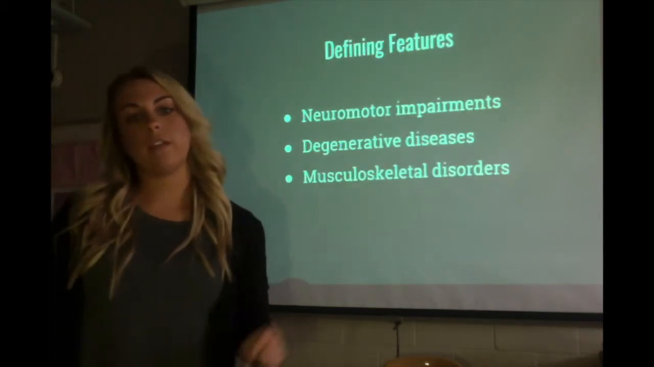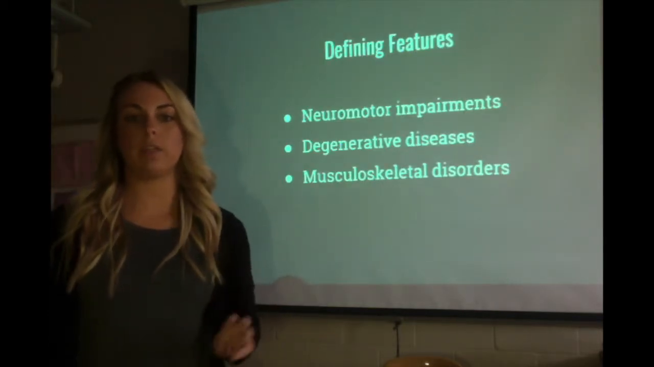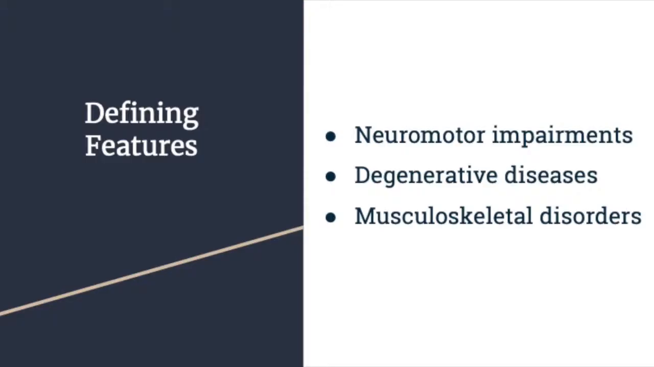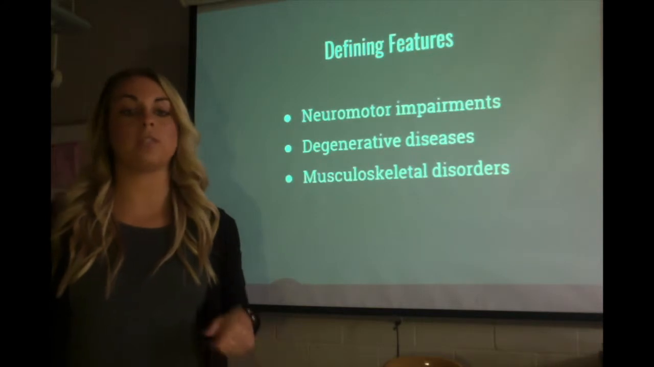So just some defining features. Orthopedic impairment is broken up into three different categories. The first one is neuromotor impairments, the next one is degenerative diseases, and the last one is musculoskeletal disorders.